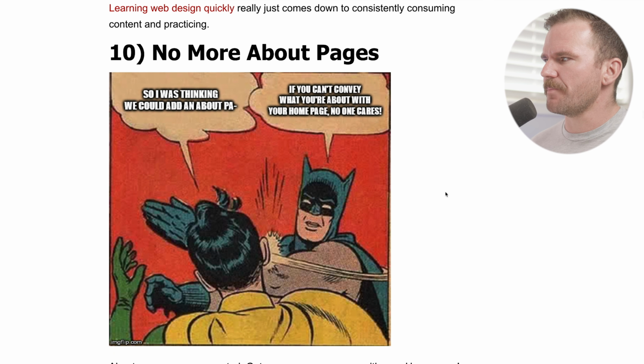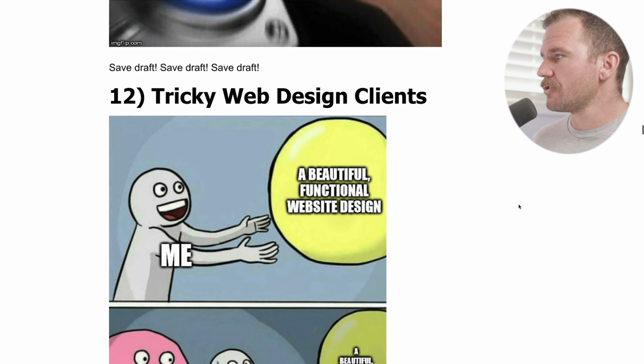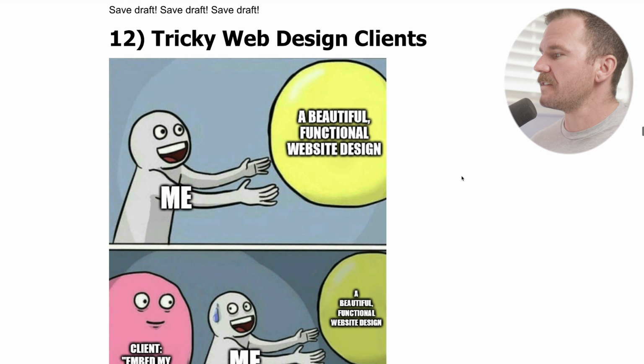Okay, no more about pages. So I was thinking we could do an about page. If you can't convey what you're about with your homepage, no one cares. Depending on who you are and what you're offering and what the site is about, an about page can be very necessary.